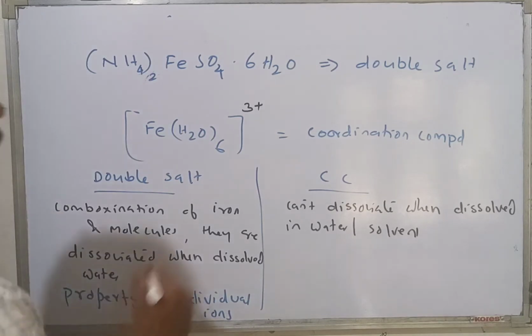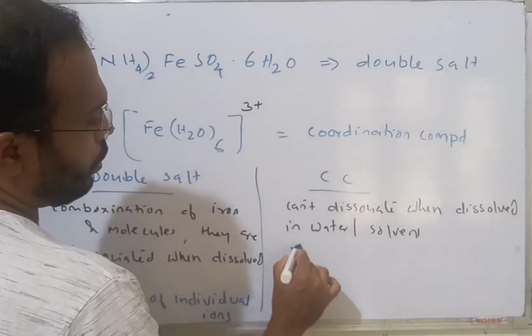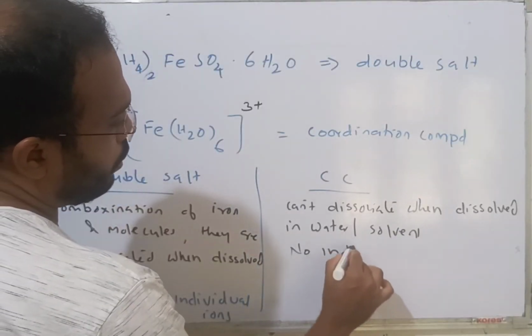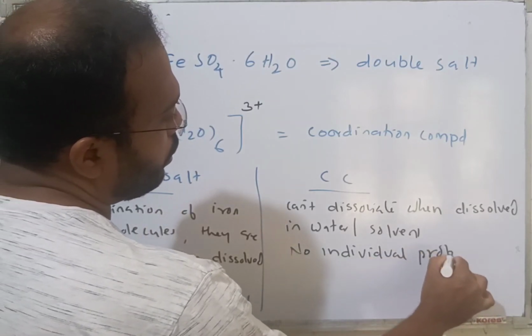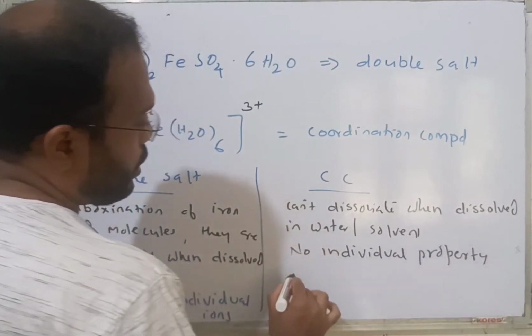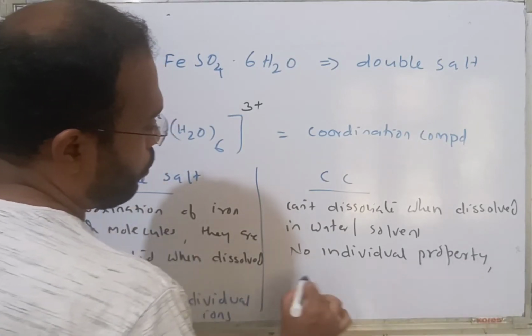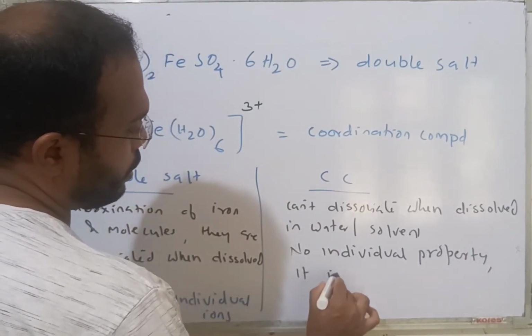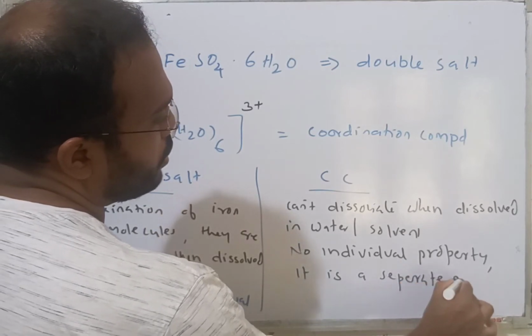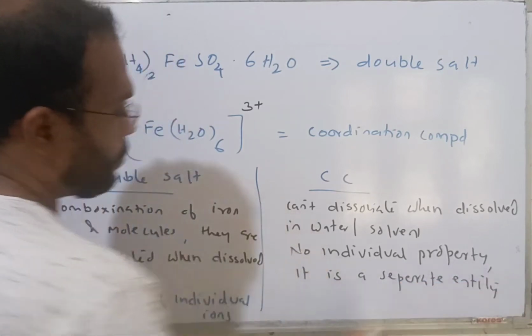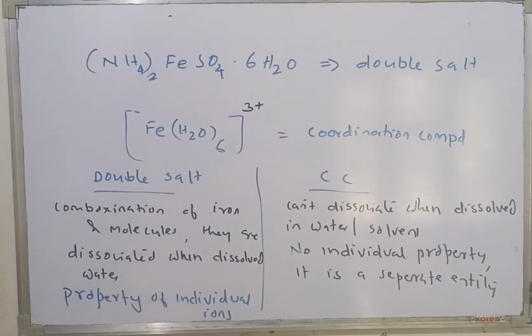Here they have no individual property. A coordination compound is a separate entity.